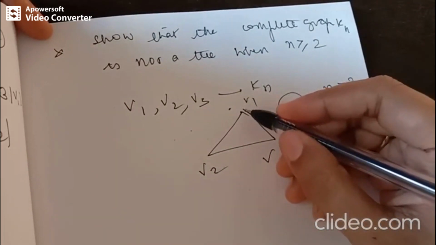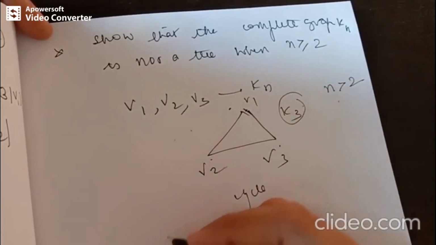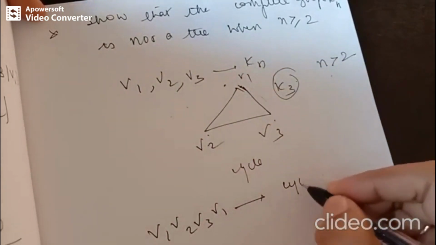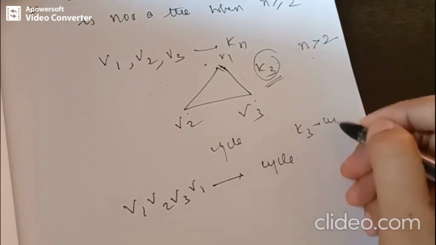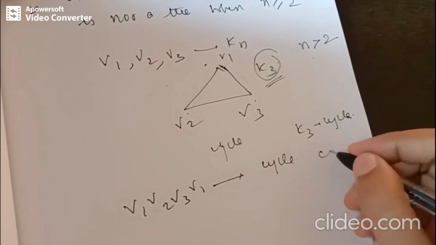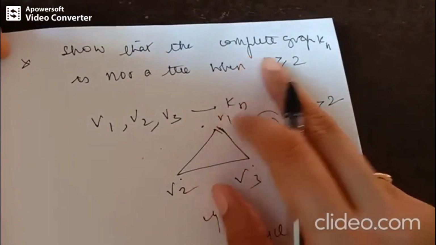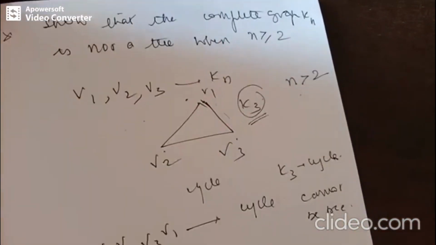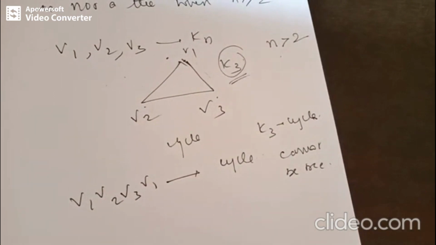Then the closed walk V1, V2, V3, V1 is a cycle, right? So this closed walk V1, V2, V3, V1 is a cycle. So hence Kn or K3 has got a cycle, right? Therefore it cannot be a tree. So that is what we have to prove. So in the complete graph with number of vertices greater than or equal to 2, we have to show that it is not a tree. Since it has got a cycle, we are proving that it is not a tree.